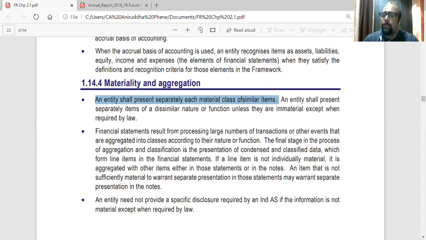So similar items are grouped under one head. Dissimilar items are to be grouped under different heads. Don't mix it. So I'll read again. An entity shall present separately each material class of similar items. Similar items should be grouped together, and dissimilar items should not be grouped together. That is what they are saying. They should be shown separately.